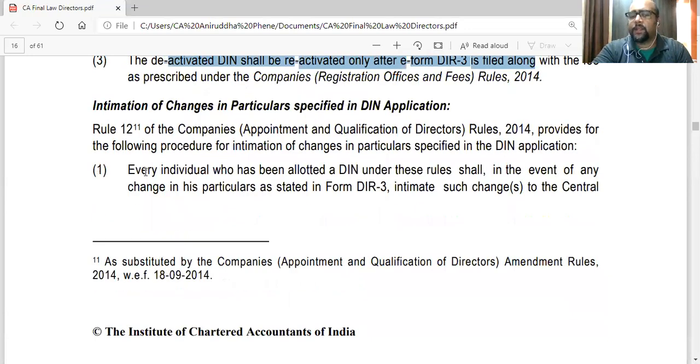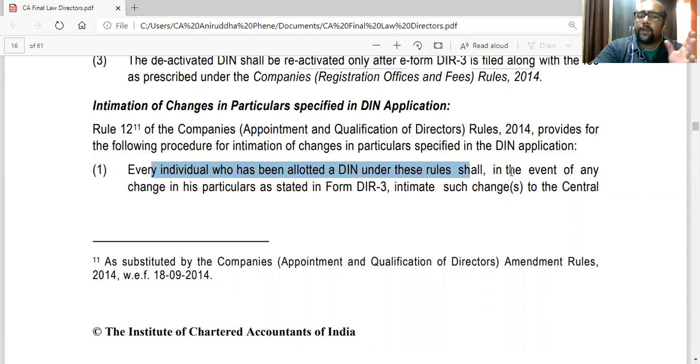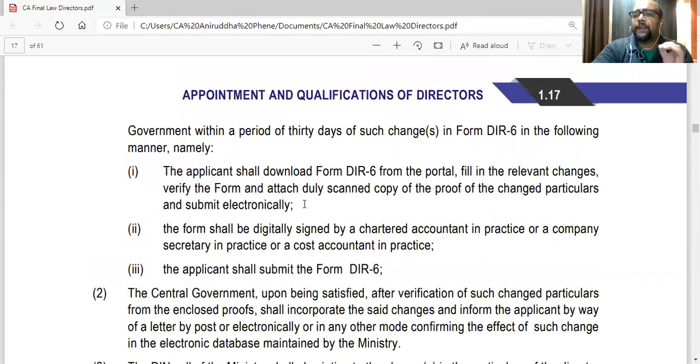Now changes, if there are any changes in the particulars submitted in the application of DIN, and you have received a DIN, but now you want to change the particulars which you had filed with the government in your old application. So every individual who has been allotted a DIN under these rules shall, in the event of any change in the particulars, so your address has changed or your name has changed, in form DR3, intimate such changes to the government within 30 days of such change in form DR6.